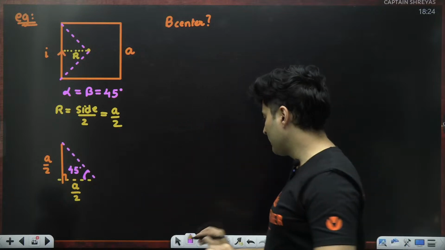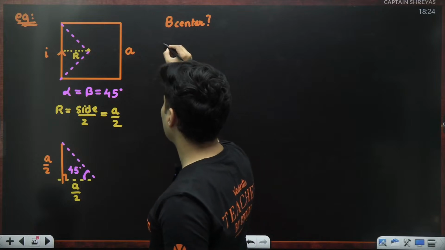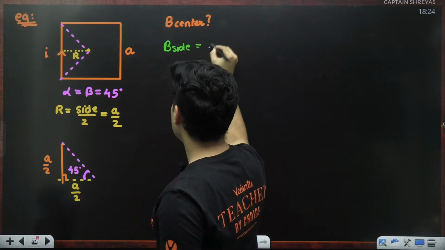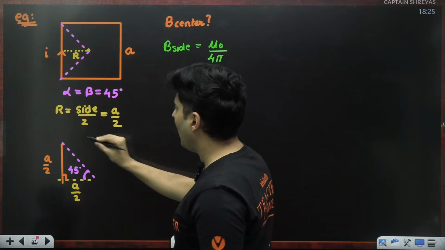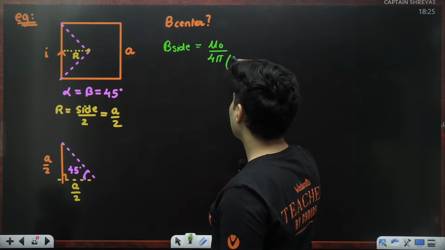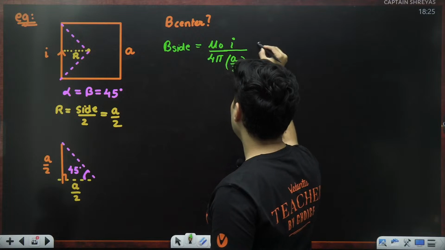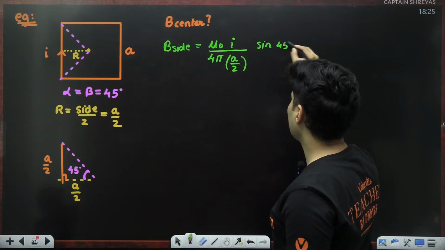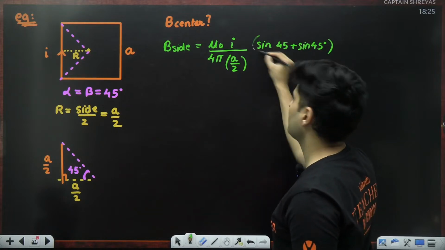So now let's find the magnetic field due to any one of those sides and then multiply it by 4 later on. Magnetic field due to any one such side is given by mu naught I divided by 4 pi r. R over here is nothing but A by 2, multiplied by sine of alpha plus sine of beta. So sine 45 plus again sine of 45 degrees.